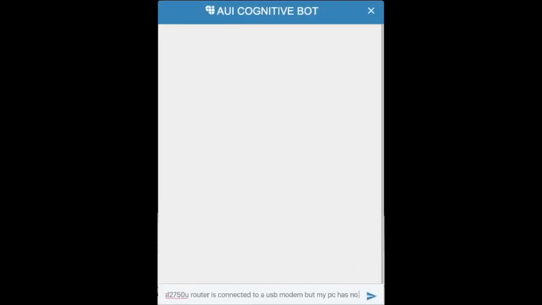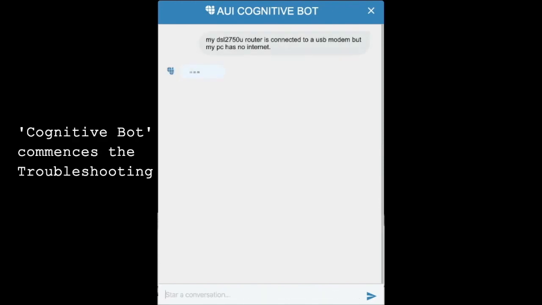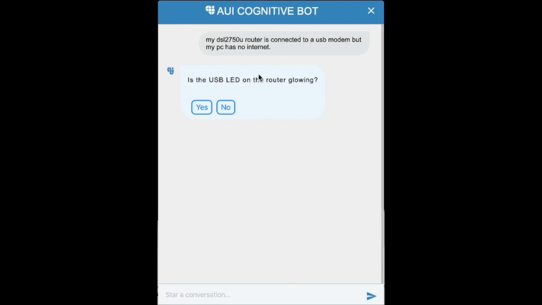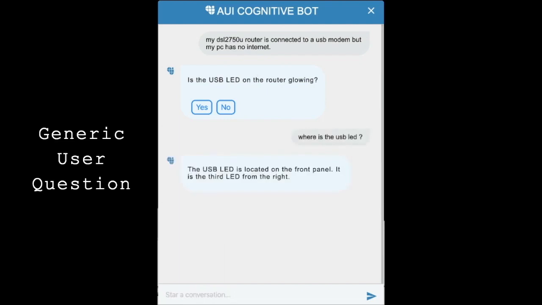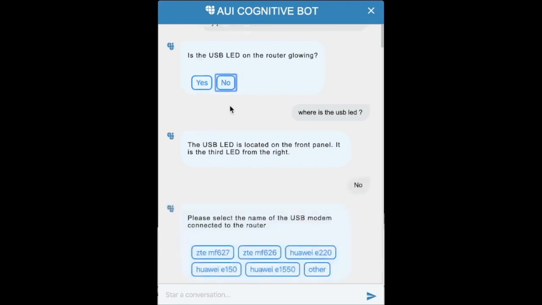A user asks a conversational question on inability to connect to the internet. The AUI cognitive assistant, or CogA, analyzes the problem and starts the troubleshooting process. CogA shows flexibility in answering generic questions without breaking the troubleshooting flow. The assistant goes back to the troubleshooting process.